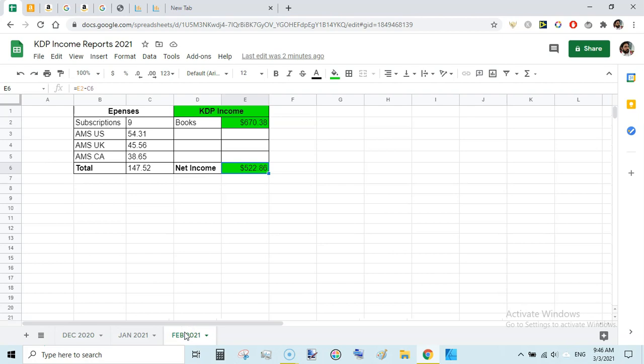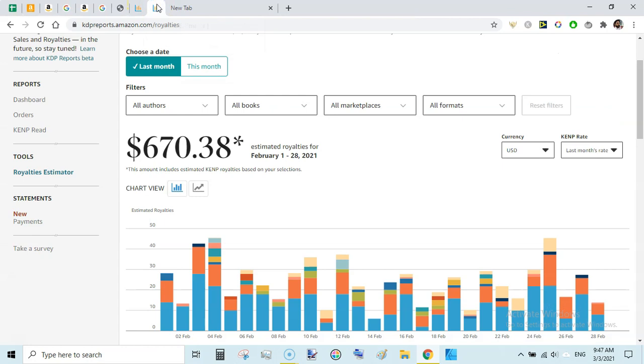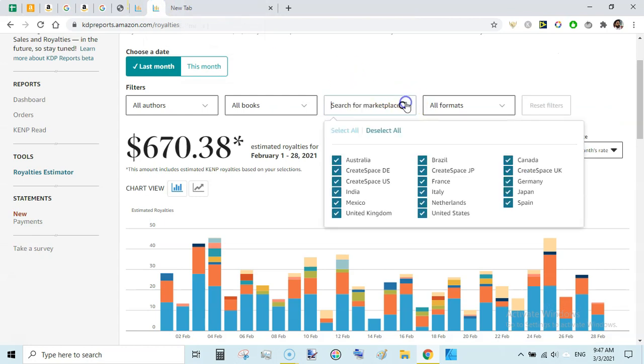So during Feb 2021 I earned $670 and spend was $150, almost $147. That resulted into $522 of net income.